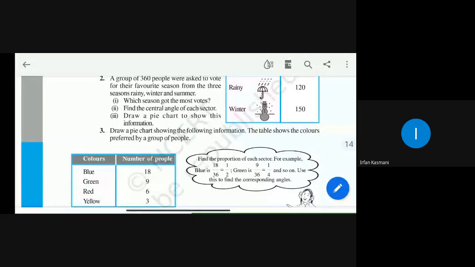Now you can see question number 4. The adjoining pie chart gives the marks scored in an examination by a student in Hindi, English, mathematics, social science, and science. If the total marks obtained by the student were 540, answer the following questions.